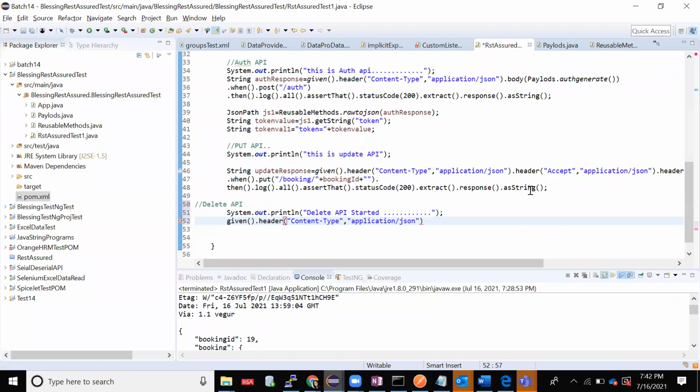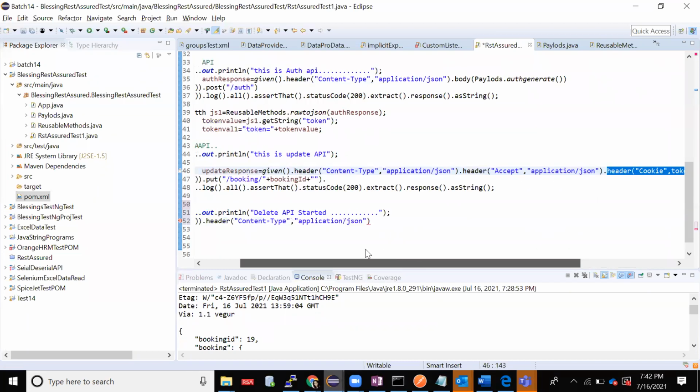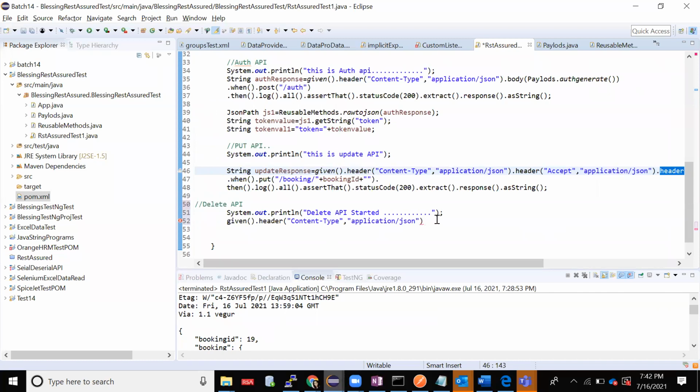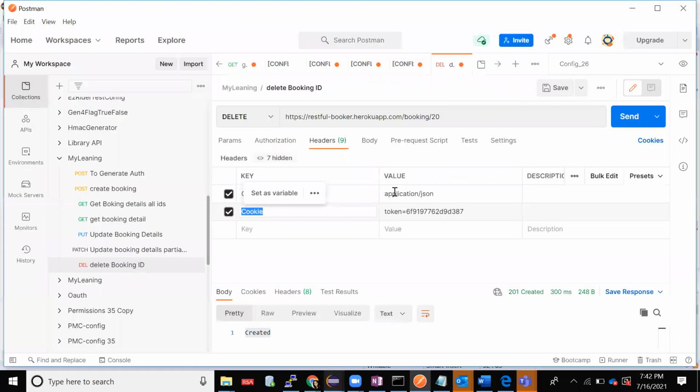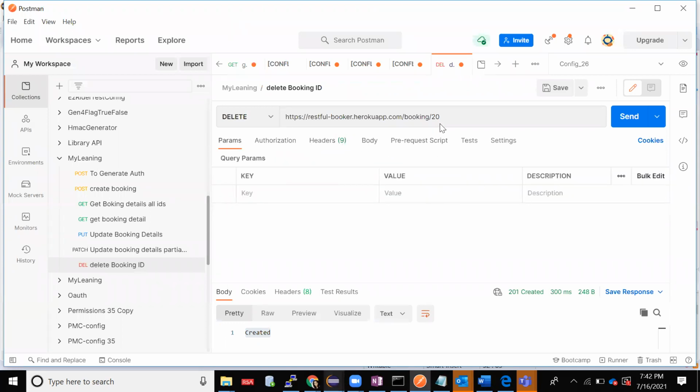Again, cookie passing remains the same, right? How I gave it before, that is also one more header. I'll take it from there instead of doing it again. It is asking for the token value. Two things were given, two headers, done. There is nothing for parameterize and query parameter.